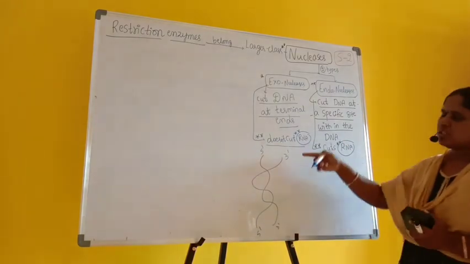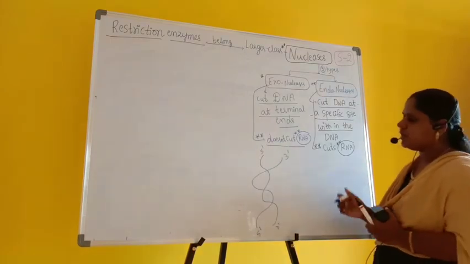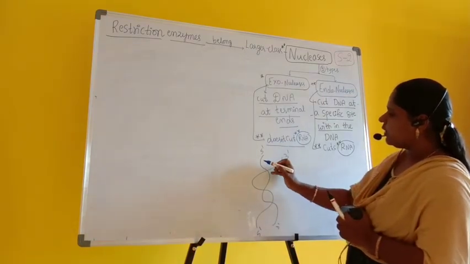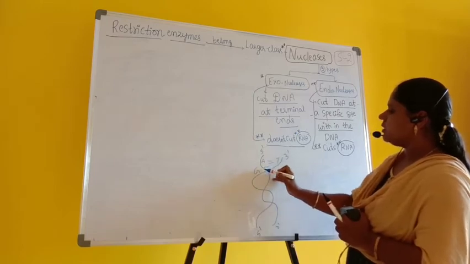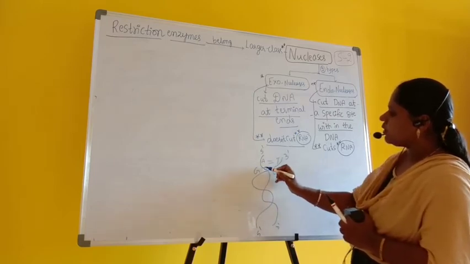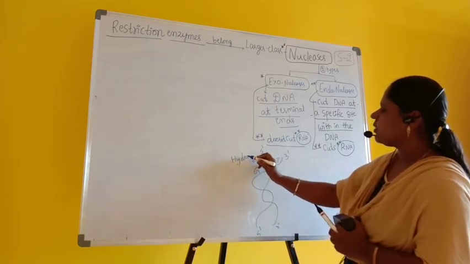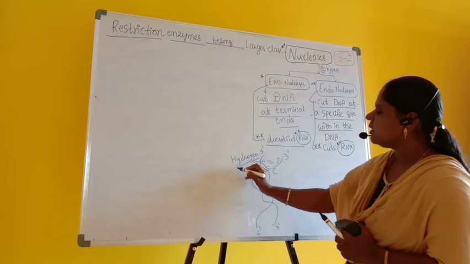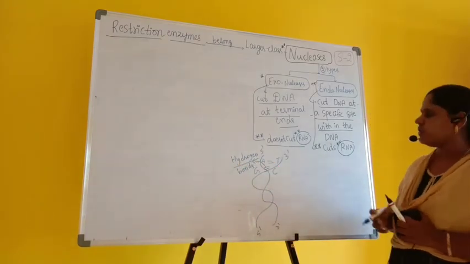On the front view, A is double bonded with T, and G is triple bonded with C. So on the front side, you can see hydrogen bonds.